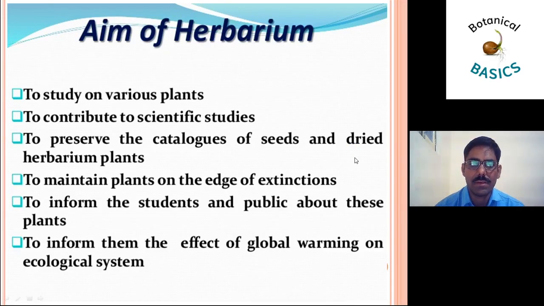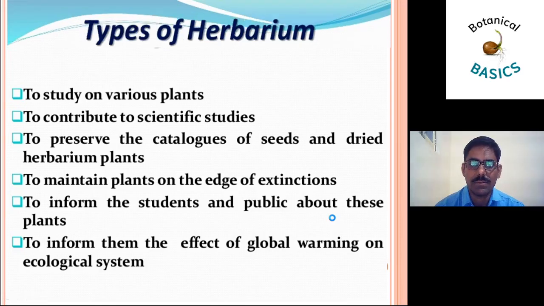Aims of herbarium: to study various plants, to contribute to scientific studies, to preserve the catalogue of seeds and dried herbarium plants, to mention plants on the verge of extinction, to inform students and the public about these plants, and to inform them about the effects of global warming and the ecological system.